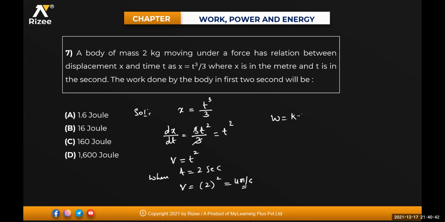Work done is equal to kinetic energy acquired. So work done is equal to half into m into v square. That is equal to half into mass, which is 2, into velocity 4, whole square. 2 and 2 will get cancelled. 4 into 4 will be equal to 16 joules. Clear?